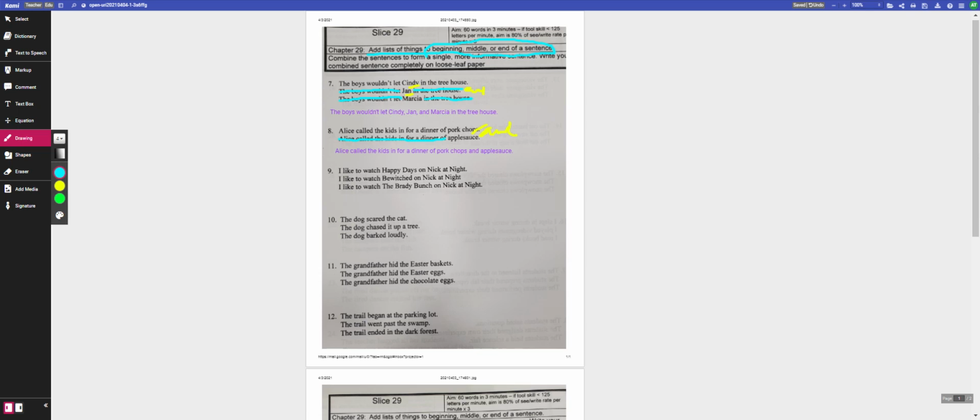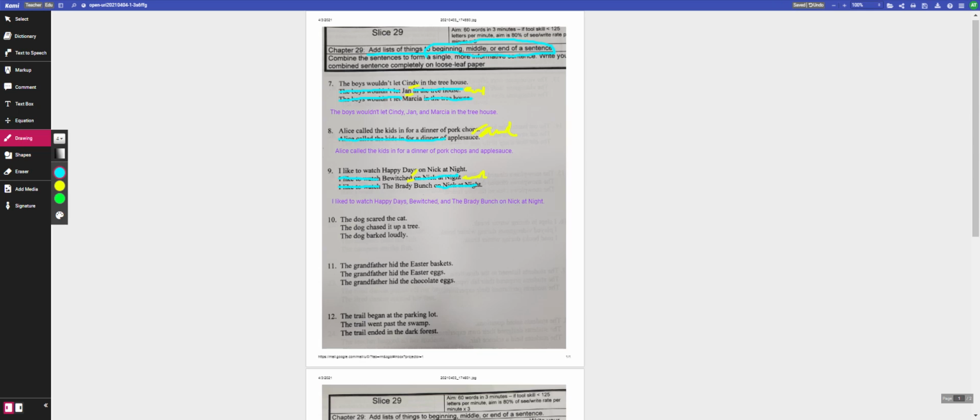Okay, the next one will follow the same pattern as we did in the first. So we see here that the words that are repeated in each of the 3 sentences are I like to watch. So we're going to cross that out in 2 of the 3 sentences, and also on Nick at Night. Okay, so when we put this all together, it will be I like to watch Happy Days. Oops, I forgot to put my comma in on my marks. So there'll be a comma after Happy Days, a comma after Bewitched, and then the and. So I like to watch Happy Days, comma, Bewitched, comma, and The Brady Bunch on Nick at Night.